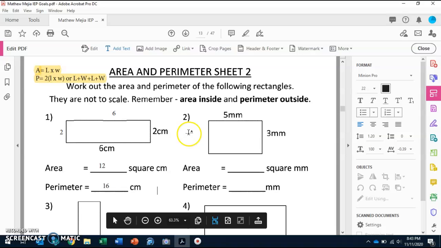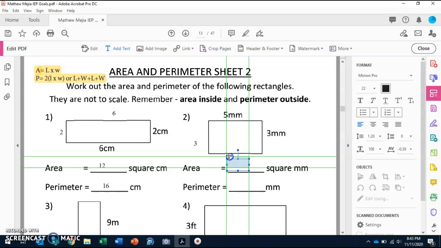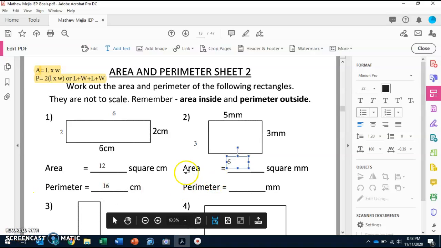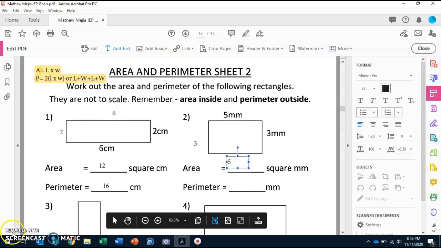And we're going to do the same over here. This is a 5, this is a 3, so we can put a 3 over here, and then we can put a 5 over here. Now, what is the area? Area, remember, is length times width. So what is 5 times 3?